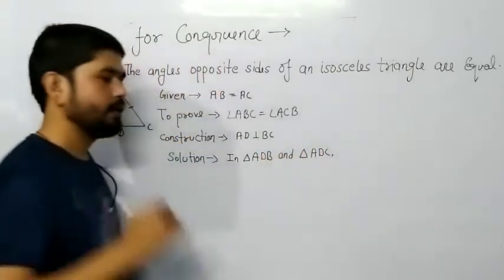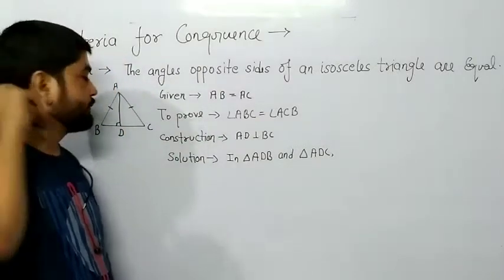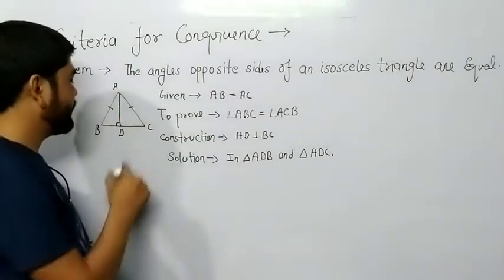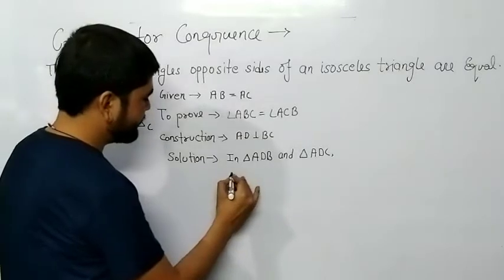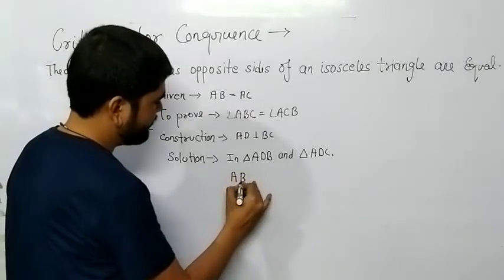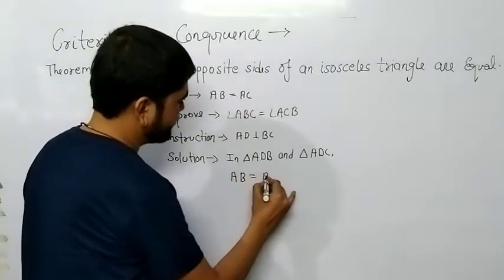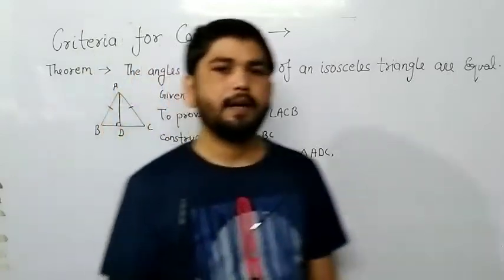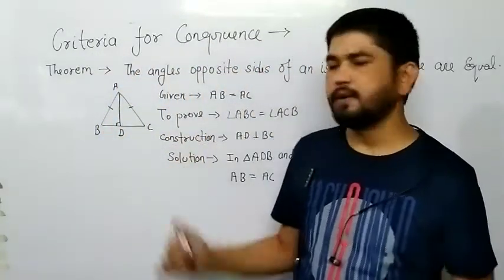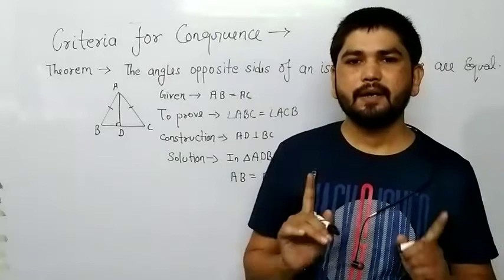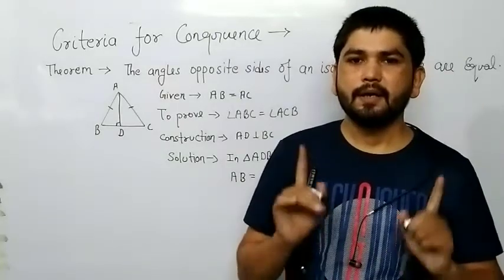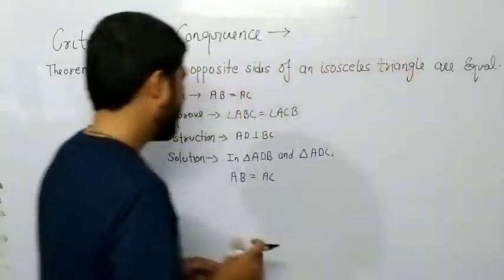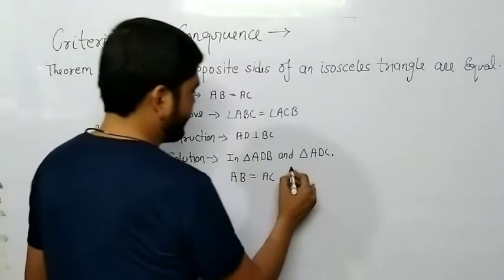Okay, class? Any problem? No problem. So first of all, it is given to us AB is equal to AC. And we know that ADB and ADC both are right angle triangles. So AB and AC are the hypotenuse.